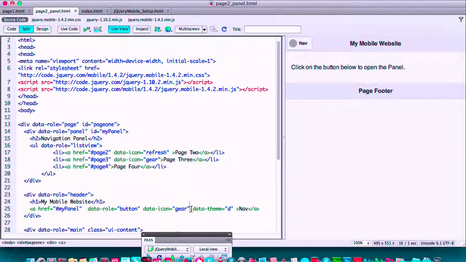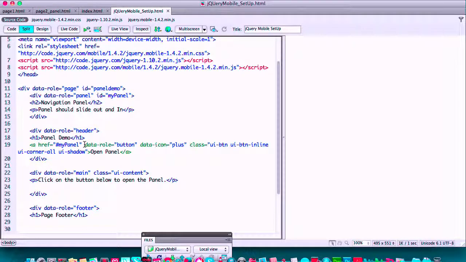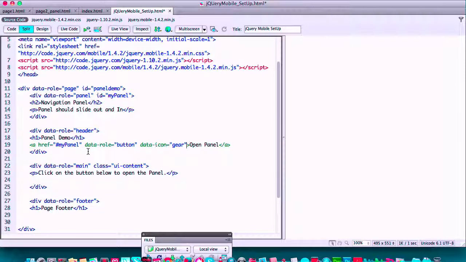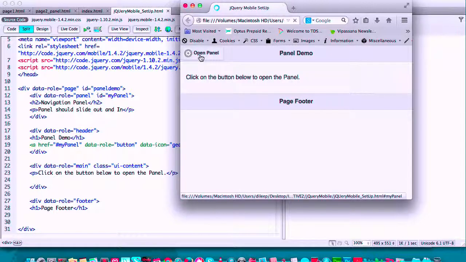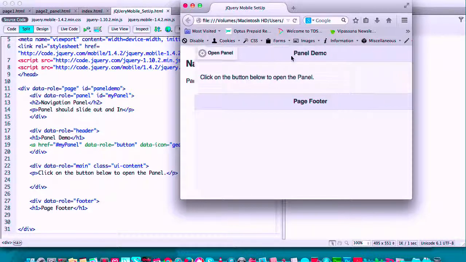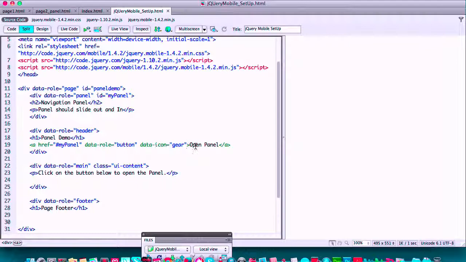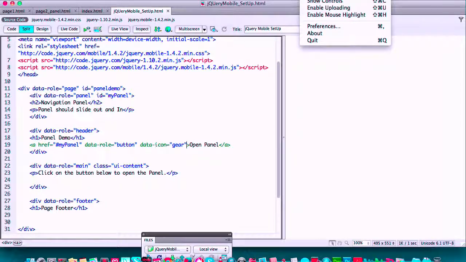Let me copy this one, put it in the new one. Maybe I'll take away all of these classes. Yeah, if I take away the classes, it works. Okay, and try this now. I'll stop the recording and I'll leave this on.